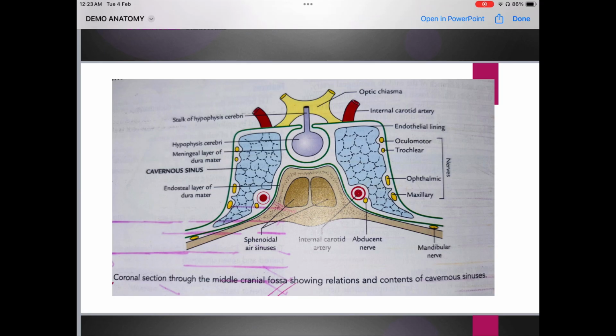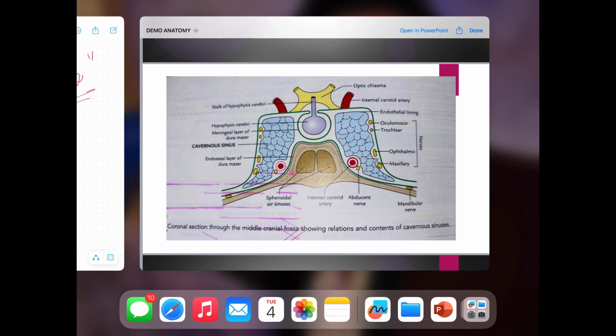This is a diagram, students, that you are supposed to make if a question comes on cavernous sinus. This is the coronal section through the middle cranial fossa, showing the relations and the contents of cavernous sinus. Okay.